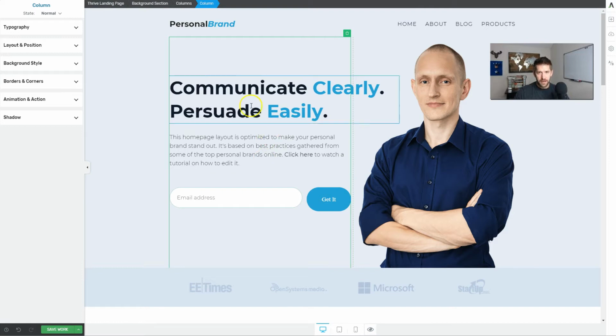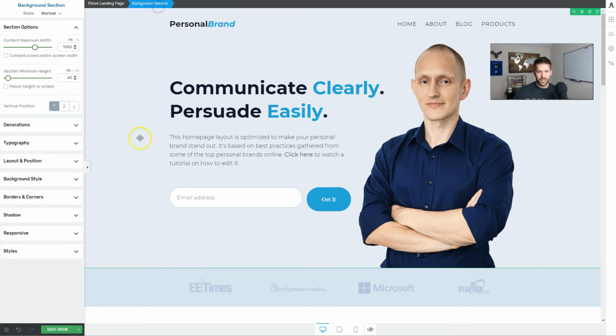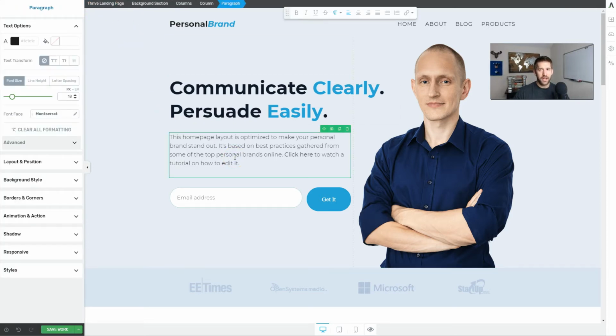This is the column. And this column is a part of these 2 columns here. And these 2 columns are a part of this background section here. And then the background section is part of the entire page. So what you have here is a nesting of content where everything belongs somewhere, right? Like we all belong somewhere, which is nice. The challenge with it is you can get into this hunting for where you set something. Let me show you what I mean by that.